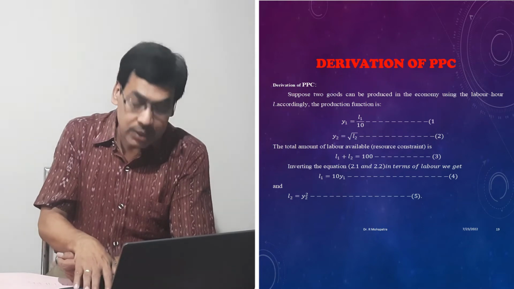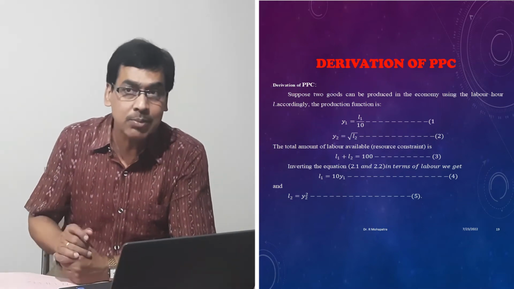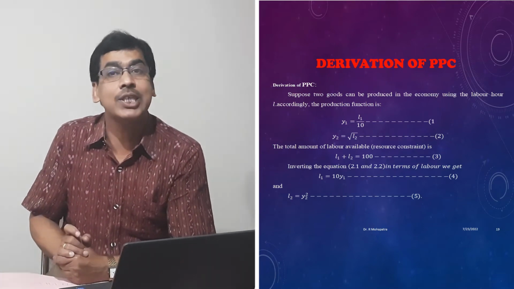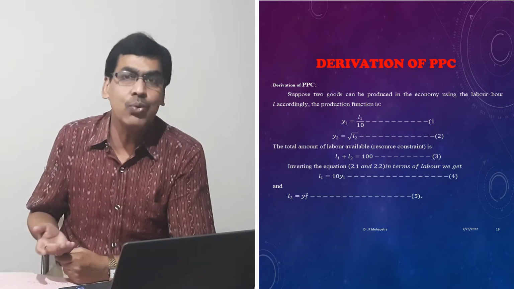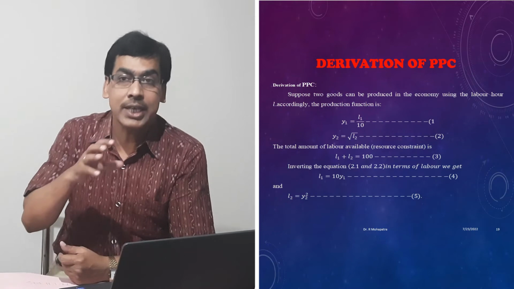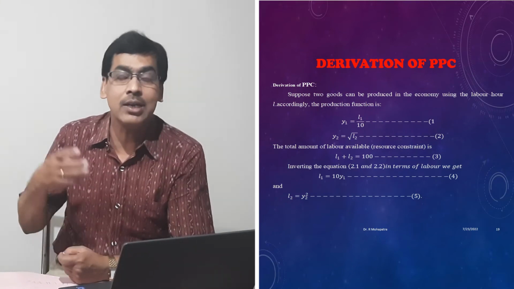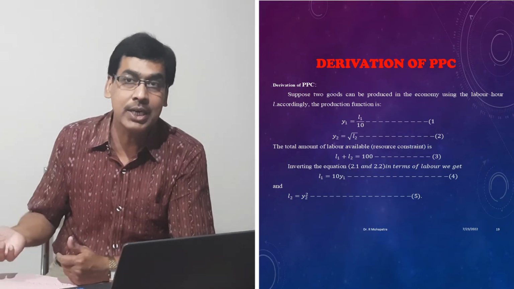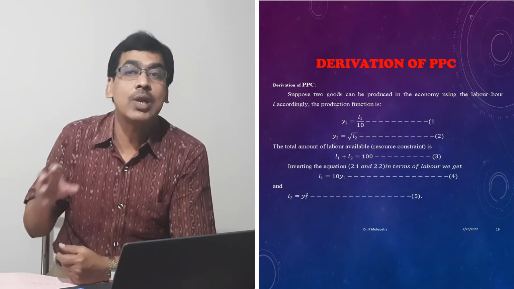But the production possibility curve can also be a straight line. It will be a straight line only when the opportunity cost is constant. That means the trade-off, the rate at which one output is substituted for the other, is constant.